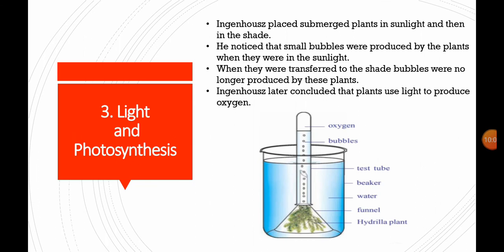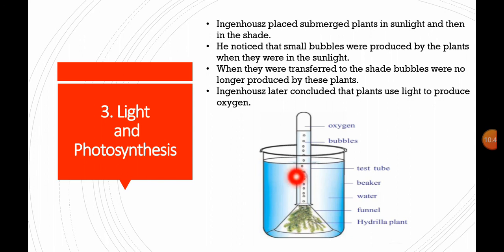Next, coming to light. Light is also necessary for photosynthesis. Another scientist, Ingenhousz, performed an experiment on light. He placed a submerged plant in sunlight and then in the shade. You can see the experiment setup here. The setup was placed in the sunlight, and after some time he placed it in the shade.